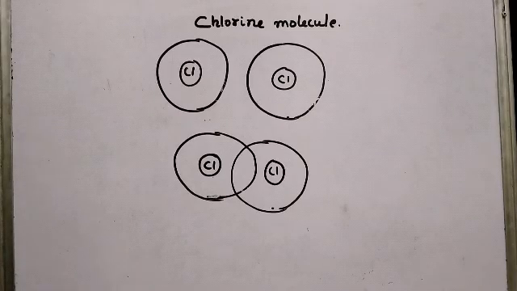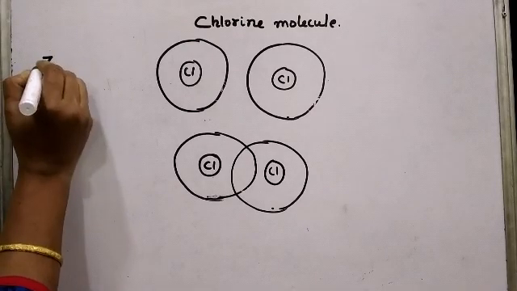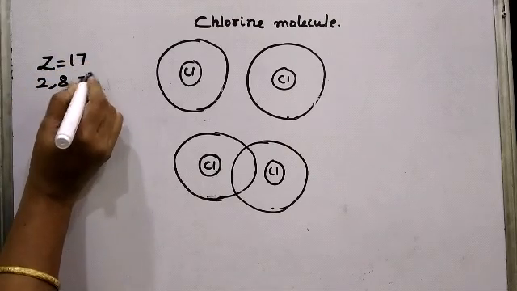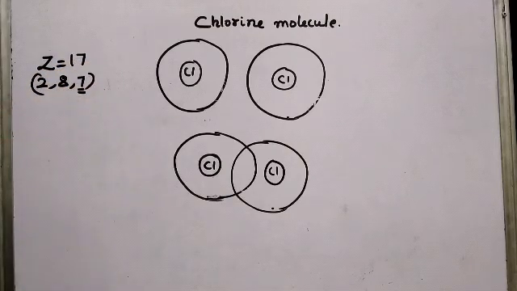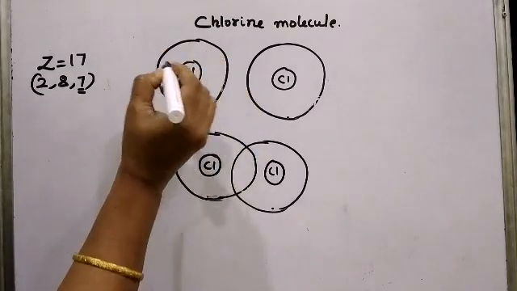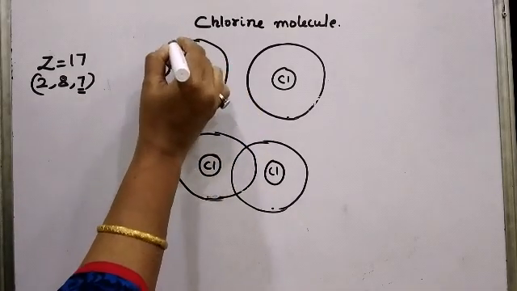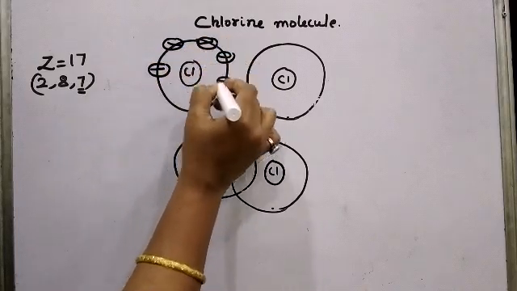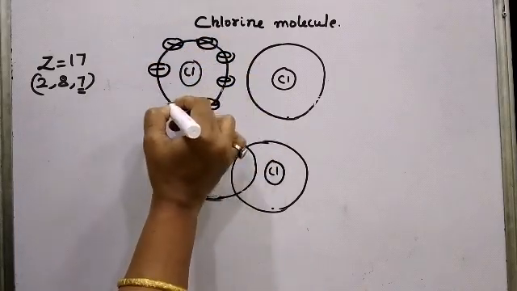Let us take the next example of sharing of electrons between two combining atoms. So let us study the structure of chlorine molecule. The atomic number of chlorine is 17, so its electronic configuration is 2, 8, 7. There are 7 electrons in the outermost orbit of chlorine. So I have taken an atom of chlorine and I am going to show only the outermost orbit of chlorine with 7 electrons. 5, 6 and 7.